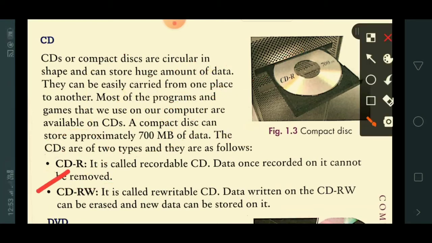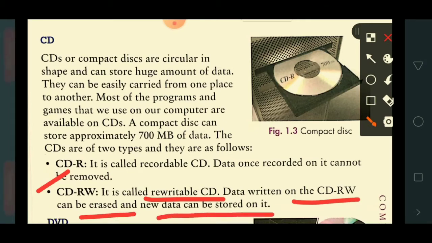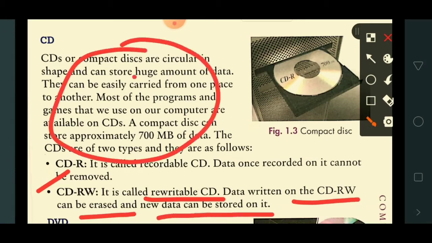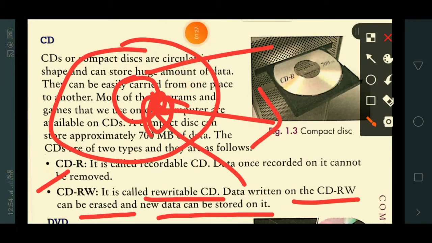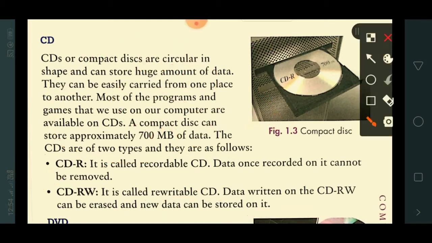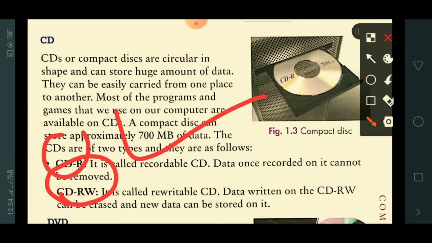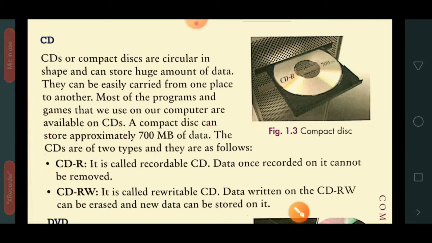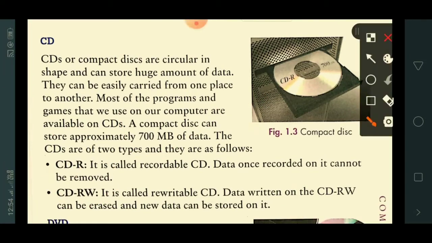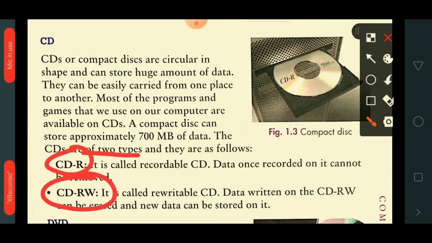CD rewritable, CDRW, is called rewritable CD. Data written on the CD rewritable can be erased and new data can be stored on it. See, this is the CD rewritable. Once you store a game here, you can delete that game and store another game here. So you can add and remove data in CD rewritable. It can be reused, but CDR you can't reuse. So these are the two types of CDs: CD recordable and CD rewritable.